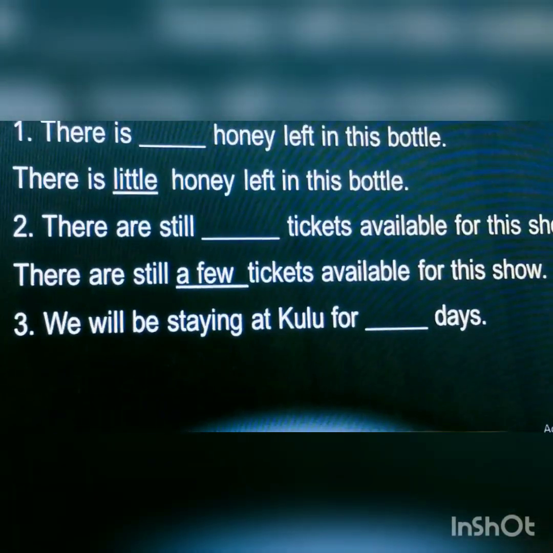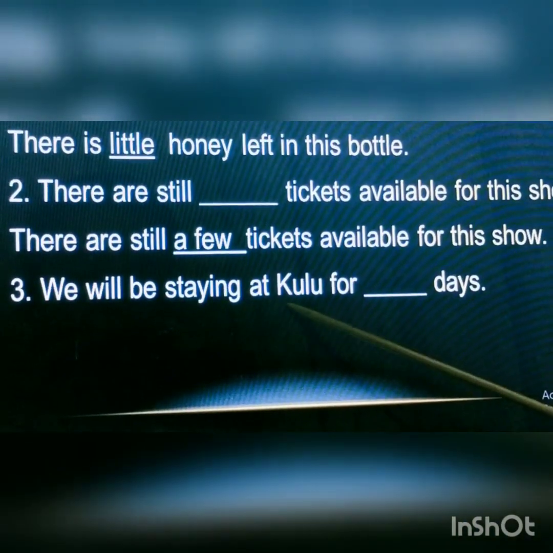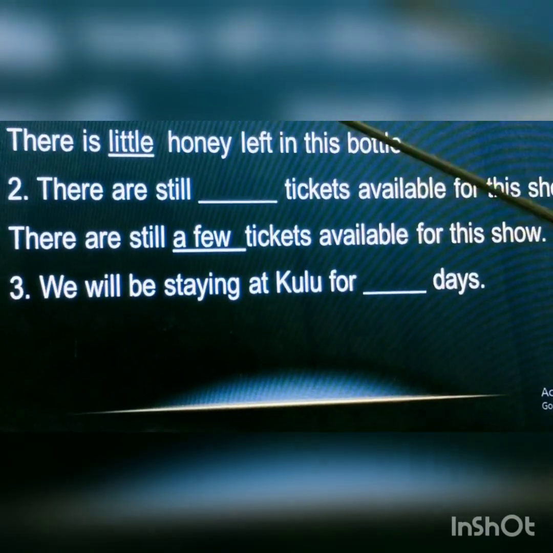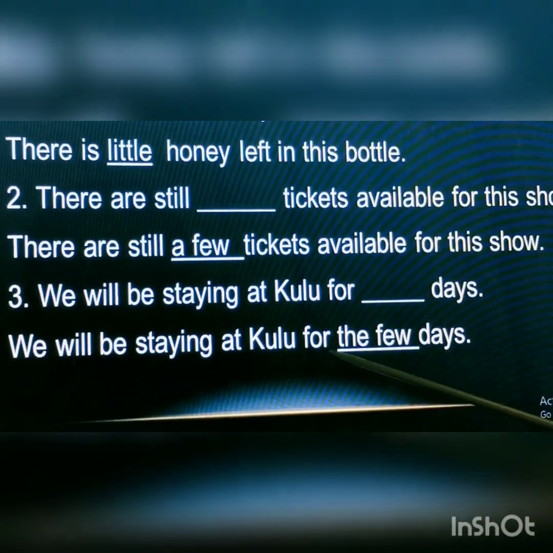Next blank. We will be staying at Kulu for dash days. The answer is, we will be staying at Kulu for the few days.